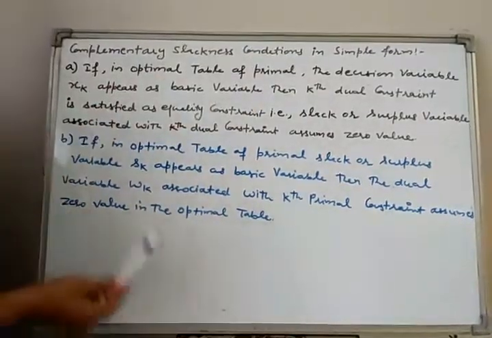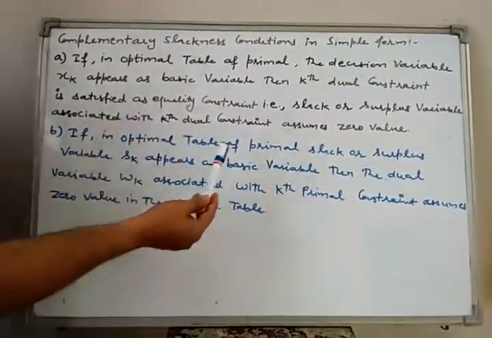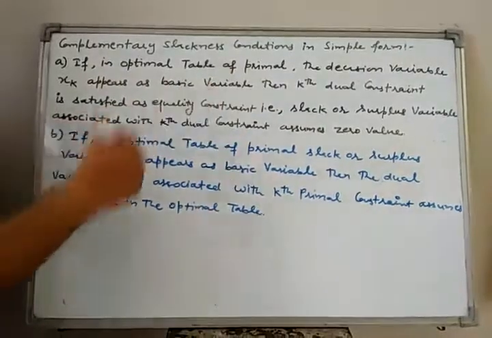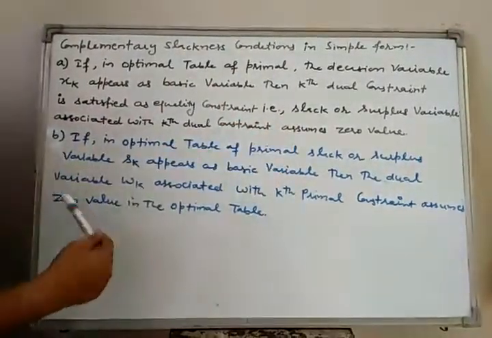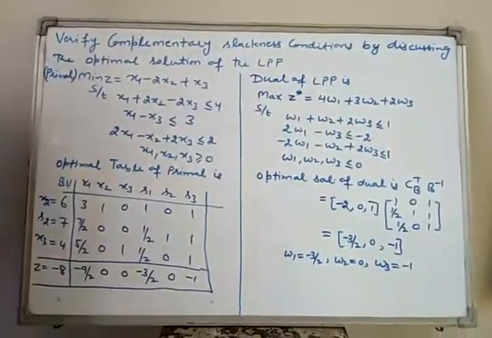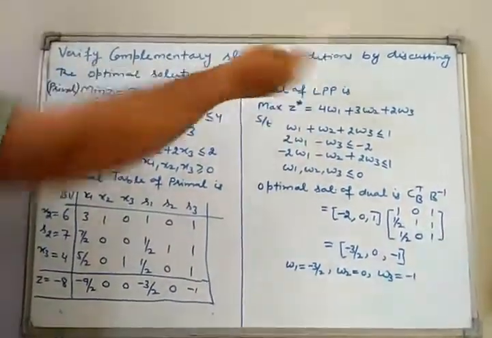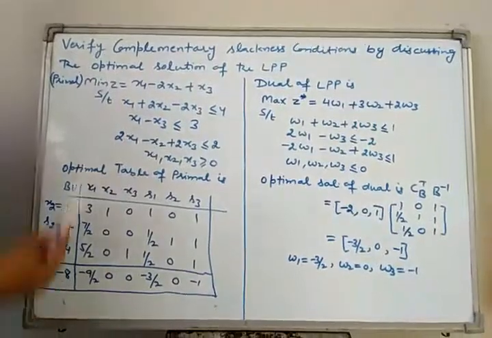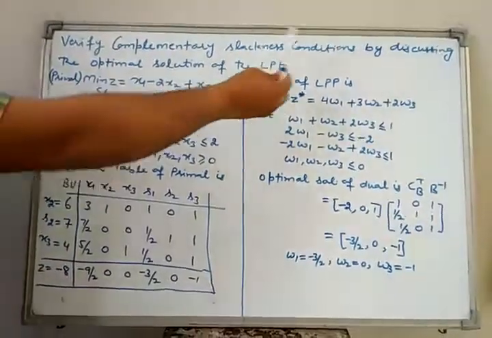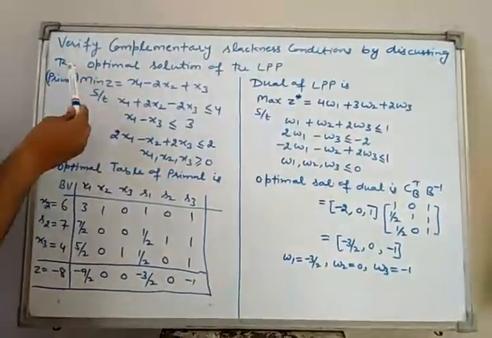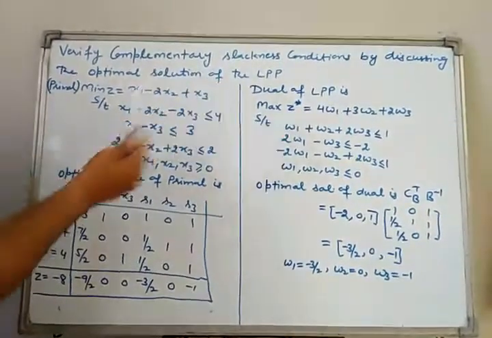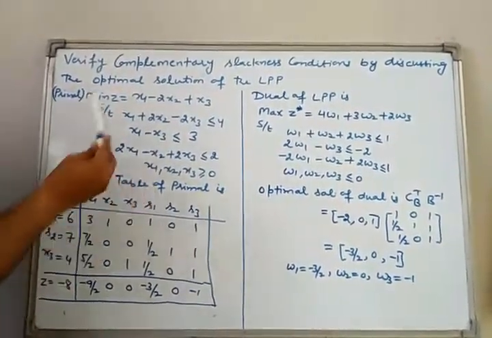Now, this simplest form of complementary slackness condition I shall discuss with the help of an example. Verify complementary slackness conditions by discussing the optimal solution of the LPP. This is given LPP.